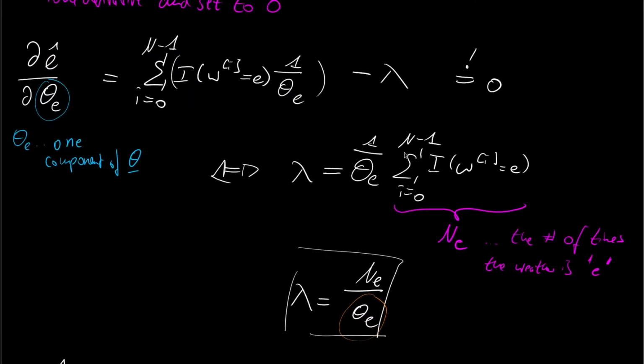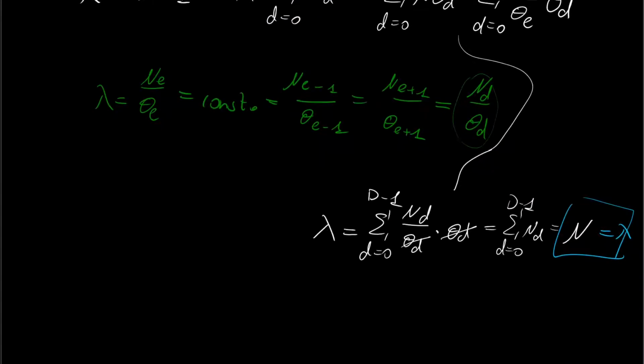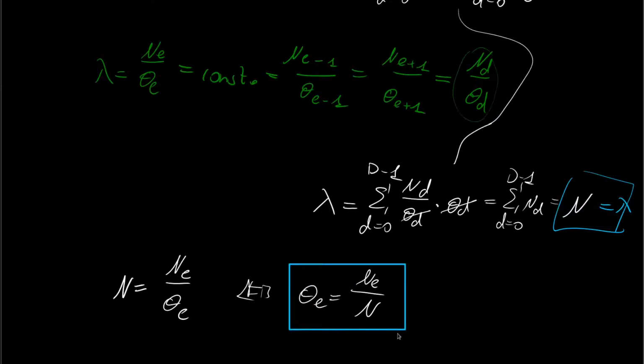And we can go back up into what we had here. And based on this, we know that n_e over theta_e is n. And if we rearrange this, then we get theta_e is n_e over n. And I think this makes a lot of sense. I mean, this is nothing else than the ratio of the times we observed this particular state of the weather with respect to the total number of observations of the weather.